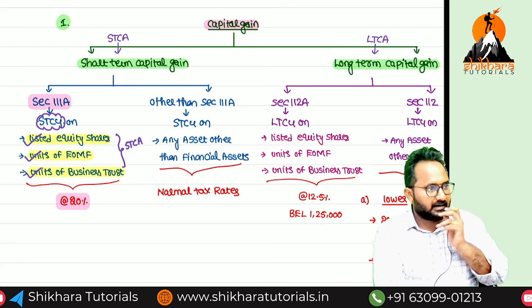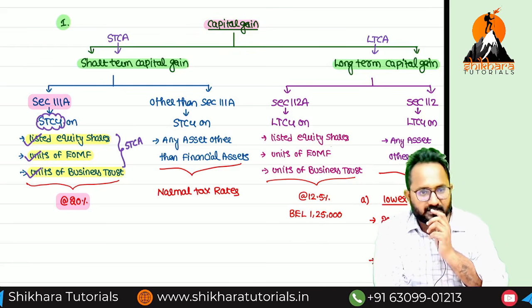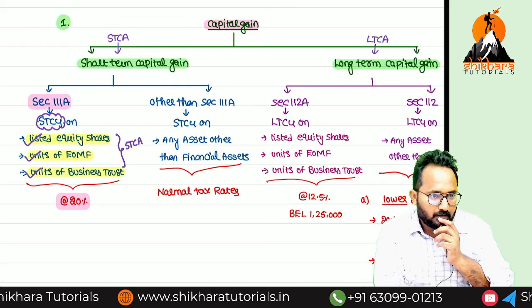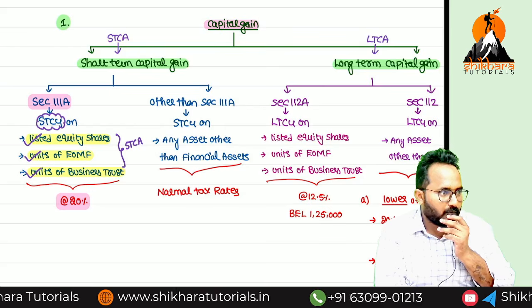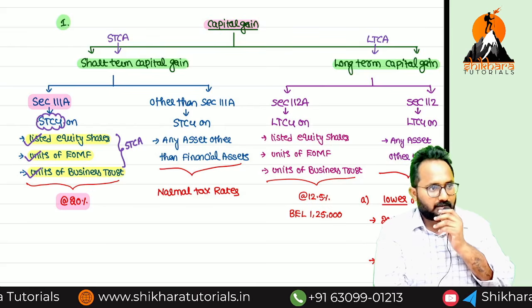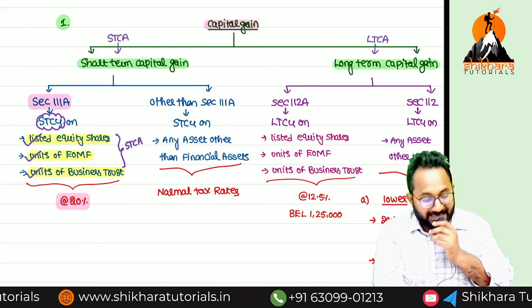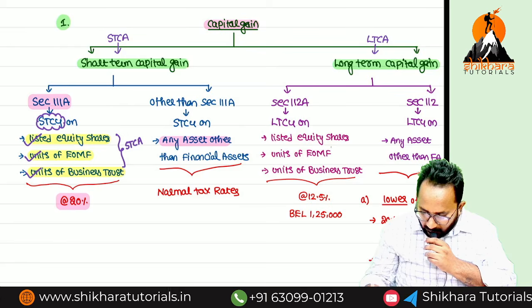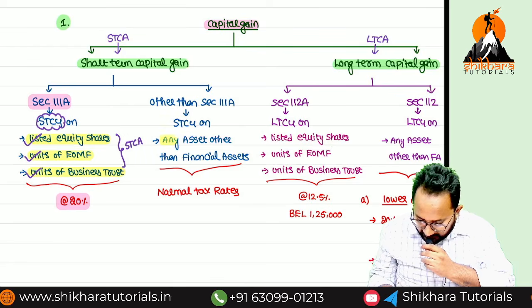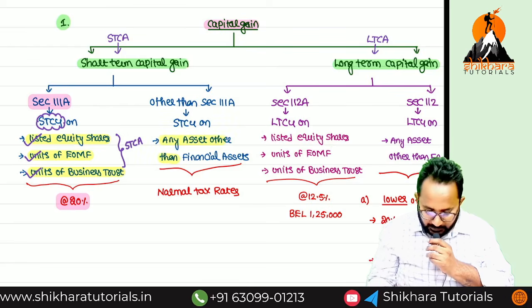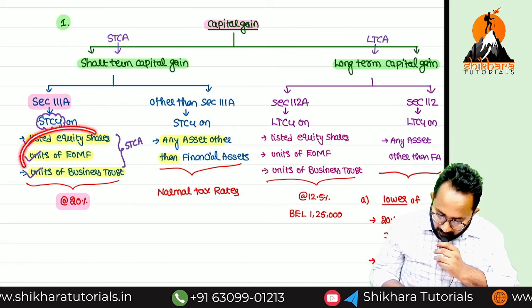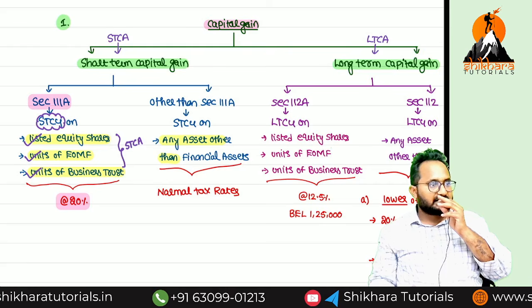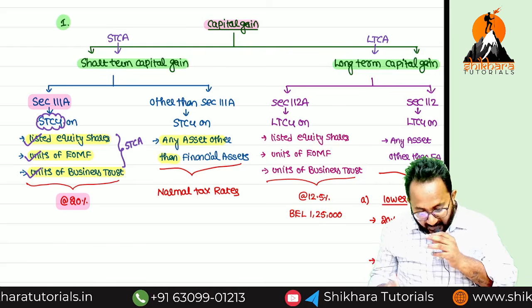Previously, what is the rate? Any idea? 15%. Now, no need to remember old rates. Remember 20. Next, any other asset other than what, ma? Financial asset. Now you have to remember these 3 assets will be called as a financial asset. Other than these 3, if any is there.